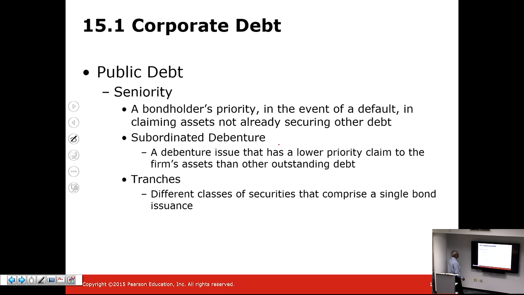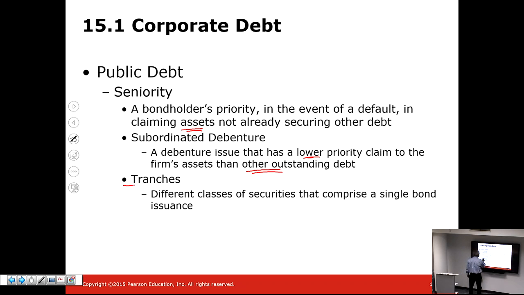The bondholder always has seniority. In the event of a default, they can claim assets. A subordinated debenture has a lower priority claim, but nonetheless does have a priority claim over other outstanding debts.